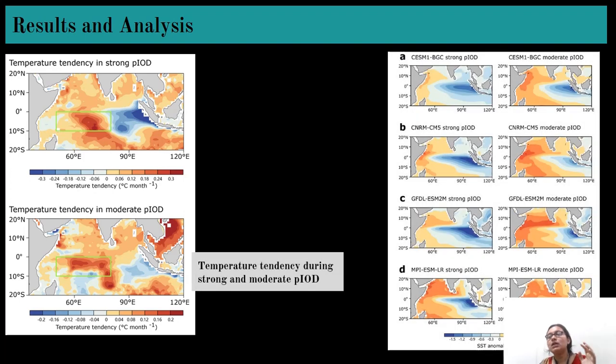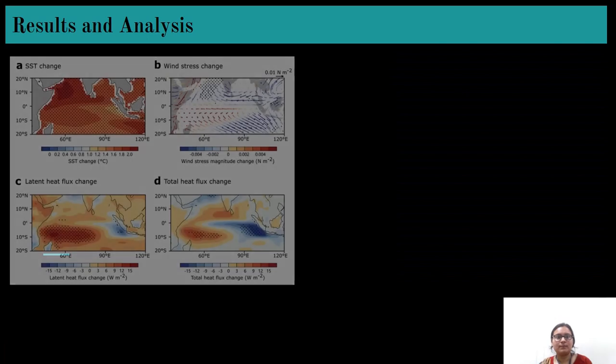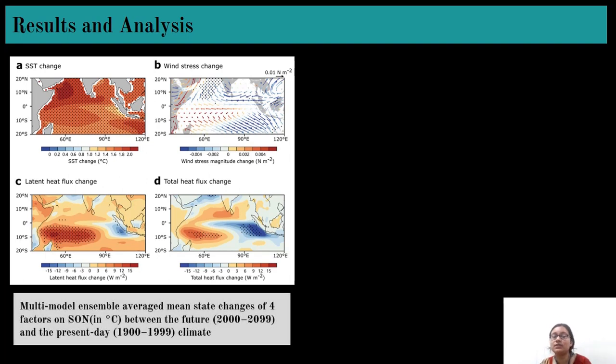Here we can see the different simulations of the strong and moderate PIOD events by the different models. So this is basically the ensemble average SST, wind stress, latent heat flux and total heat flux change between the future and the present day climate, which was accumulated here for the three months September, October and November.